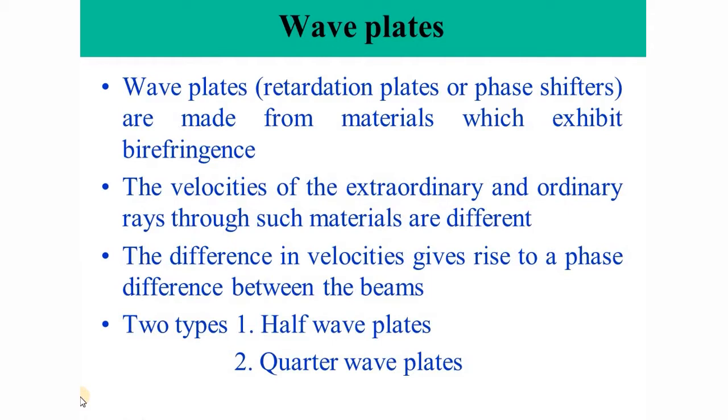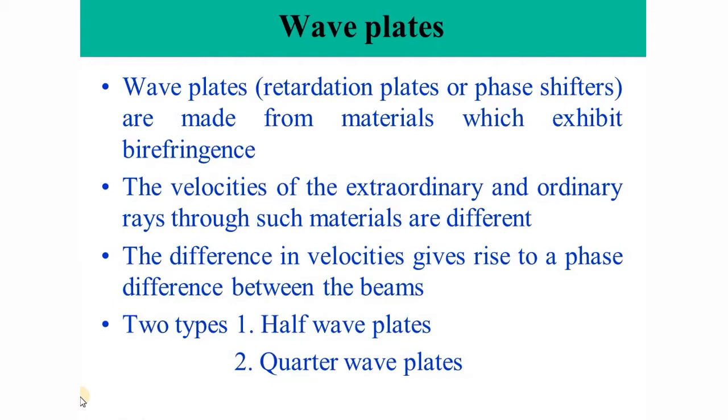From that statement itself, it is clear that when a plane polarized light falls on a wave plate, it gets split into two, and the first ray is known as the ordinary ray as usual. The other ray is the extraordinary ray.